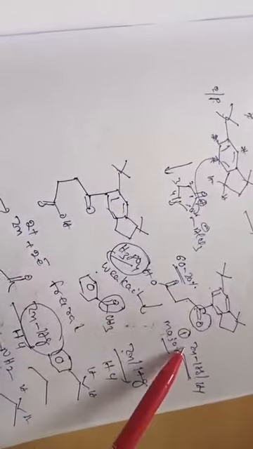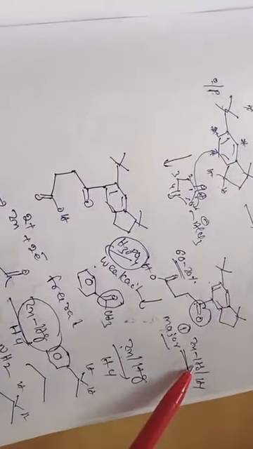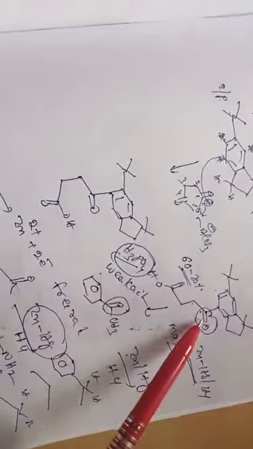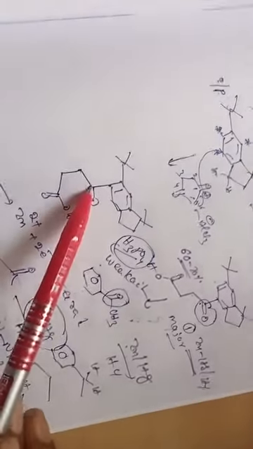The next reagent is zinc amalgam and hydrochloric acid, which is called Clemmensen reduction. The carbonyl group is converted into a CH2 group.